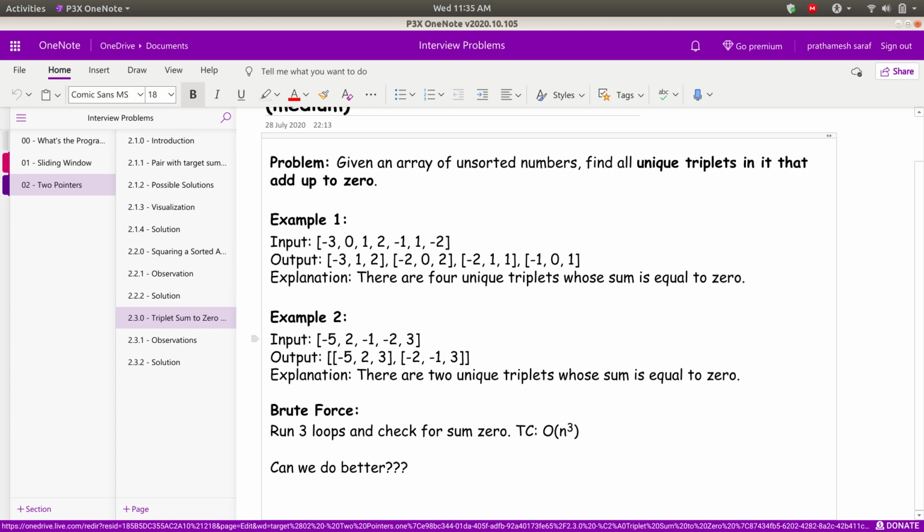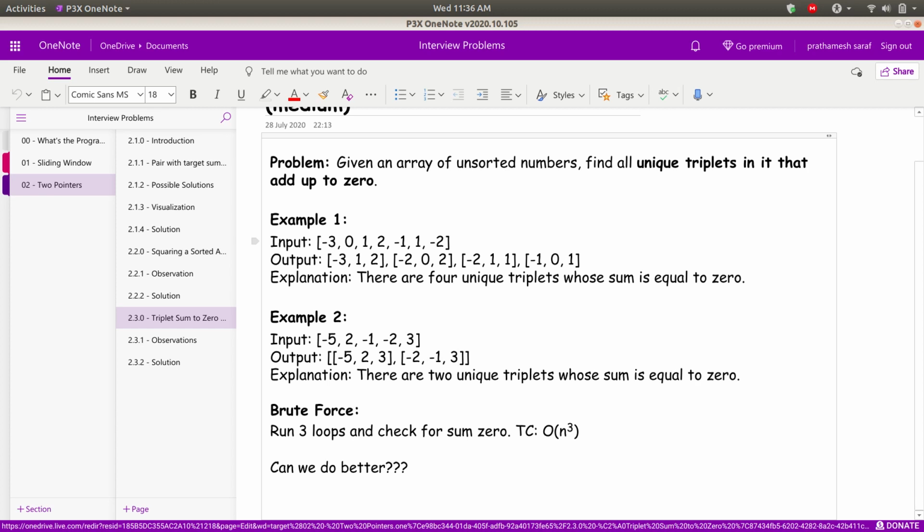Now another input is minus 5, 2, 1, minus 2, 3. There are two unique triplets whose sum is equal to 0: minus 5, 2 and 3, as 2 plus 3 is 5, minus 5 is 0, and minus 2, minus 1, 3. So minus 2, 1 and 3. This is another unique triplet. I hope with the examples you have got an idea about the format of the input and what it asks us to do.